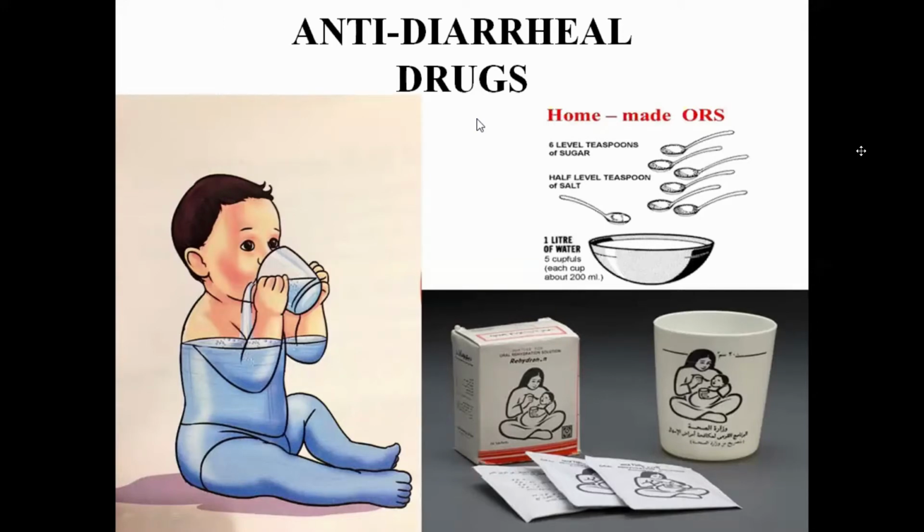So actually, what is diarrhea? Diarrhea is a disease of the GIT that commonly occurs among children. It is defined as the passage of more than 3 loose stools in 24 hours. That is called diarrhea. The cause of mortality because of diarrhea is dehydration. Dehydration is the cause of the death that happens because of diarrhea.